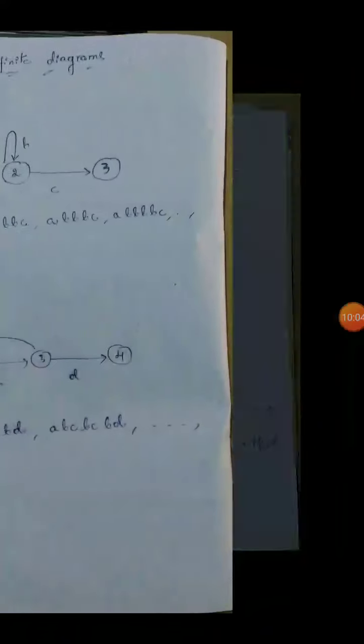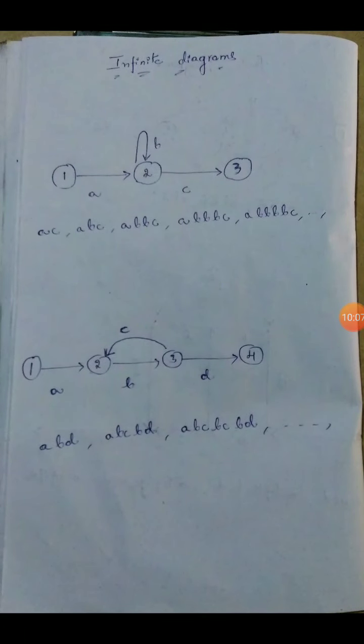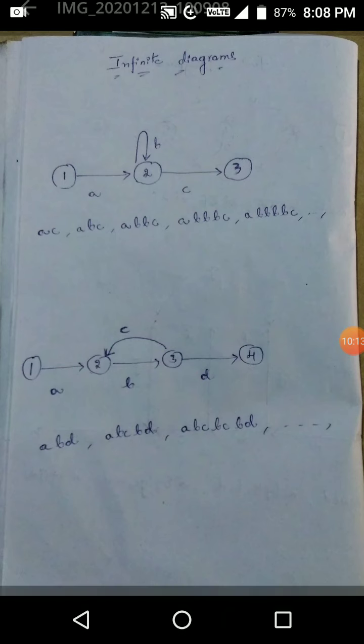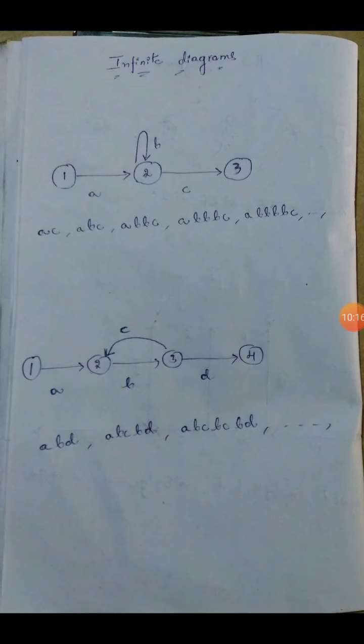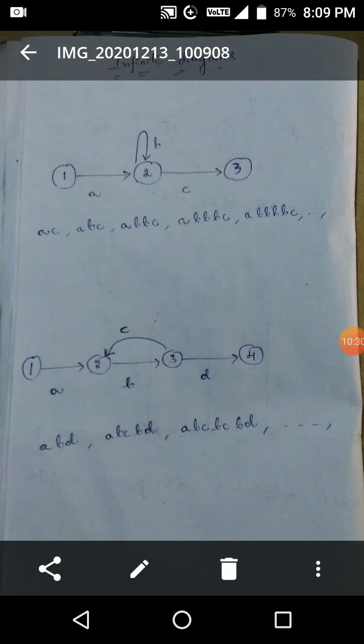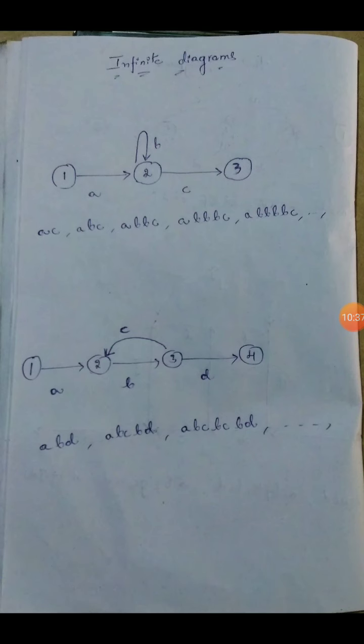And coming to infinite diagrams, here we have three nodes 1, 2 and 3. A is a link and C is a link, and observing the B link, it is a loop which repeats itself any number of times. Connecting A to C, in the middle we have two nodes, and the second loop is ABC, third loop ABBC, next fourth loop ABBBC.